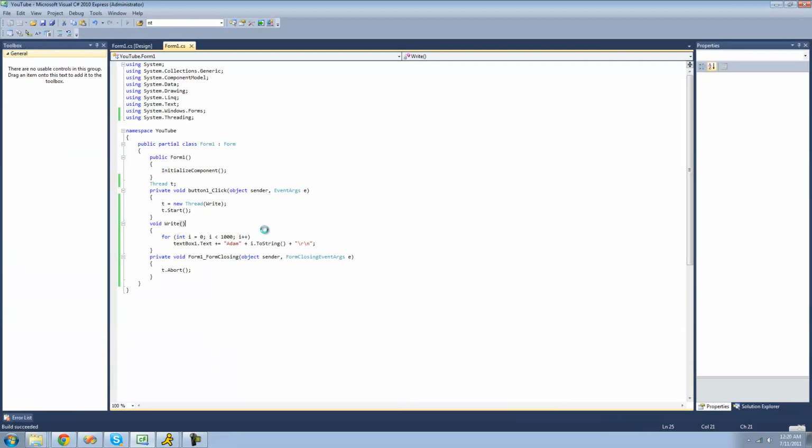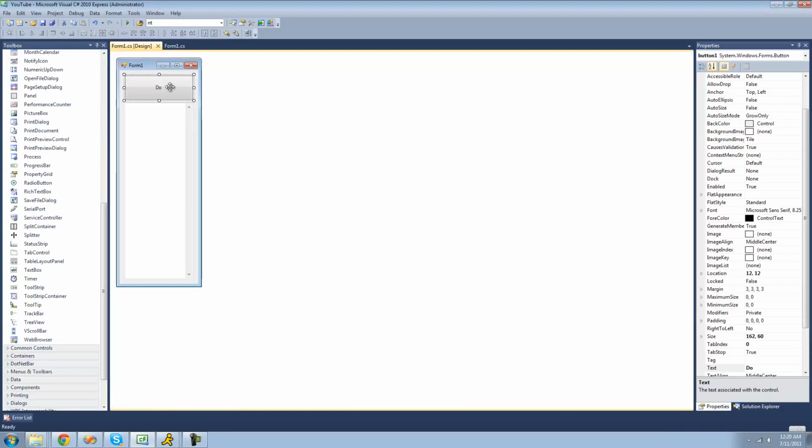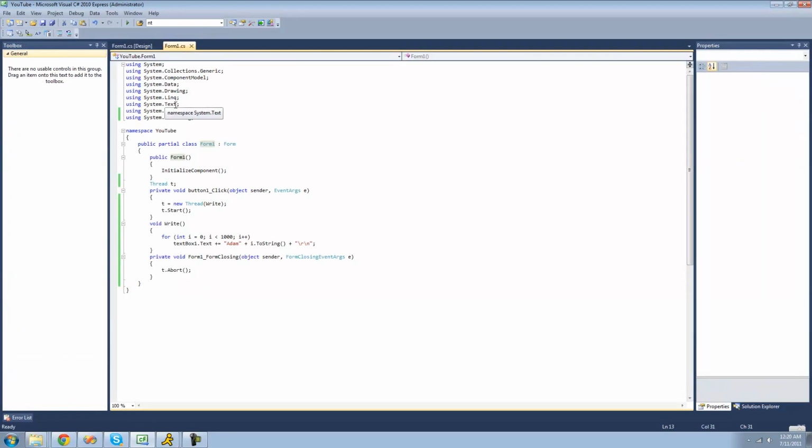Now you're probably thinking to yourself, well, we never ever talked about or wrote code for textbox1 anywhere besides right here inside of this thread. Well, it's actually accessed in the other partial class of form1, and we haven't really talked about that at all, and that's called the designer. So every time that you do anything or add a control to the form, it records it in the designer, or the other partial class of form1.